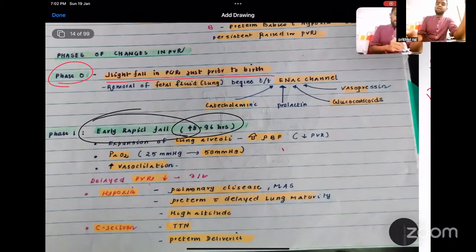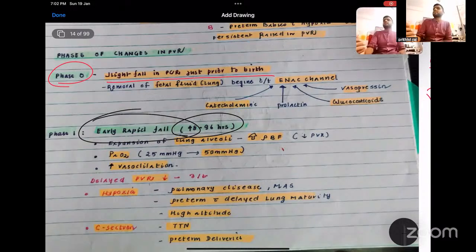Now, what are the causes of delayed fall in PVR, problematic in the early rapid fall? One is if the child is born via LSCS. When the child is born by LSCS, the alveoli are still filled with fluid. So when the alveoli still contain fluid, it takes some time to remove the fluid from the alveoli into the lymphatics. So till then, the child will have a high PVR. So this is what we see as TTNB, transient tachypnea of newborn.